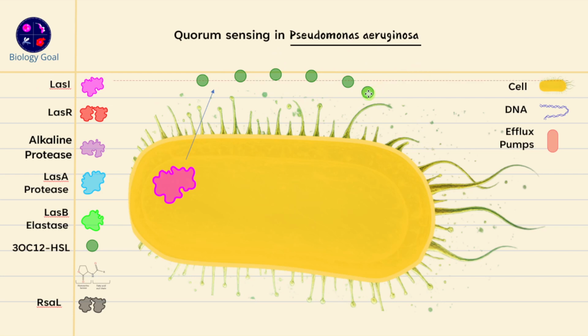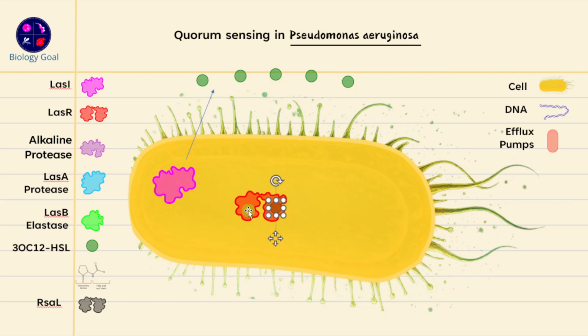Now what happens is these molecules, as I told you, reach a particular threshold concentration in the environment, because this will happen if you have a lot of molecules coming from different bacteria. They can also come back inside because you will have high concentration to low concentration of those molecules. And then these molecules will come inside the cell, and there is one protein that is called the LasR protein. It's called the master regulator also. It's called the transcriptional regulator also. This can bind with this particular receptor like this.